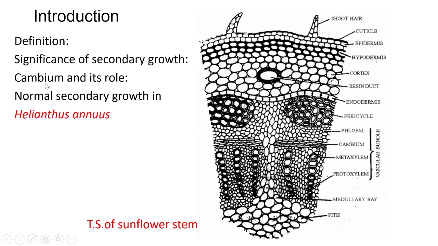Now, next point is what is the cambium and its role? In the vascular tissue system chapter, we have seen that in between xylem and phloem, there is a meristematic tissue. They are called cambium. The cambium which is present in between xylem and phloem is called intrastellar cambium. And when the cambium is present toward the outer side, it is called extrastellar. Cambium is the meristematic tissue which has a role in secondary growth of the plant.